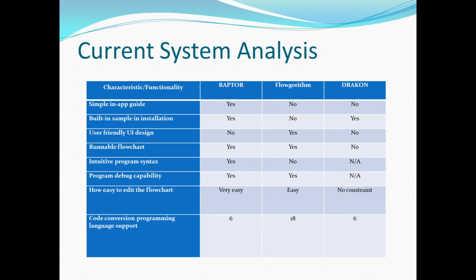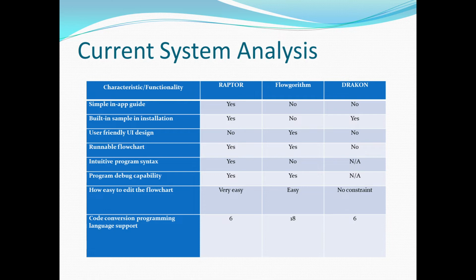And so the next one, we have the intuitive program syntax. The syntax in Raptor is quite intuitive, since we also have a simple in-app guide. So not only is it intuitive, but it also has the guide, so the user can easily know what to do when using the program. While in Flowgorithm, it is not very intuitive, although it is still easy to use. While in Dracon, it's not applicable, since it cannot run the flowchart.